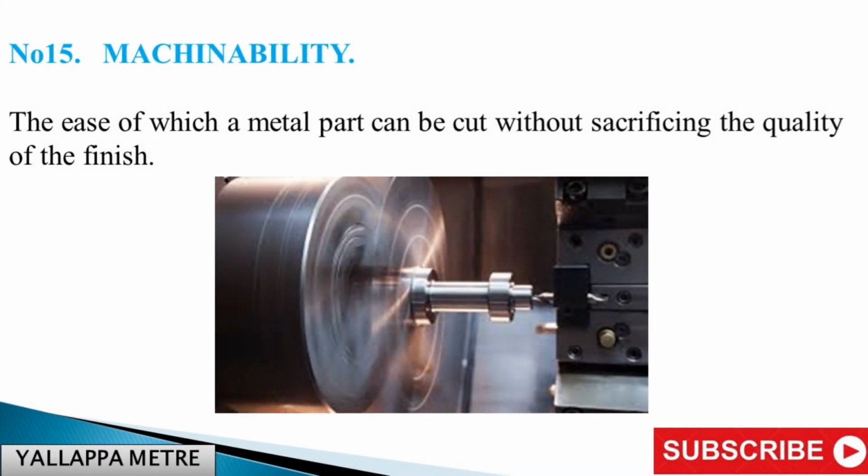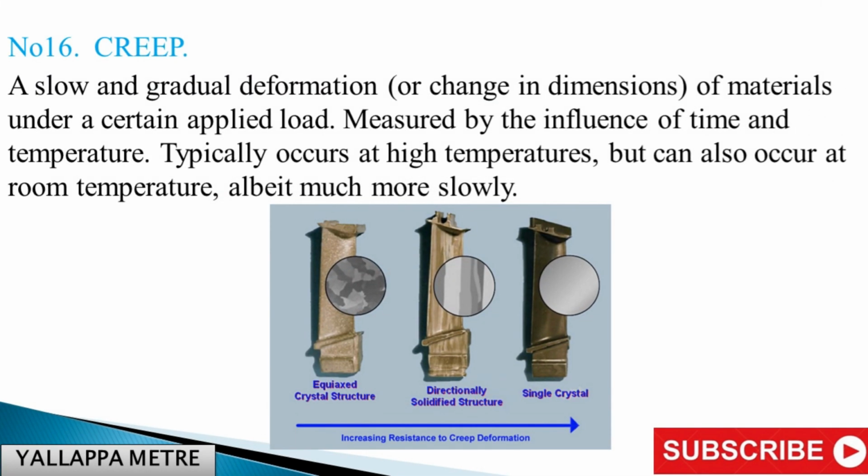Number 15. Machinability. The ease with which a metal part can be cut without sacrificing the quality of the finish. Number 16. Creep. A slow and gradual deformation, or change in dimensions, of materials under a certain applied load. Measured by the influence of time and temperature. Typically occurs at high temperatures, but can also occur at room temperature, albeit much more slowly.